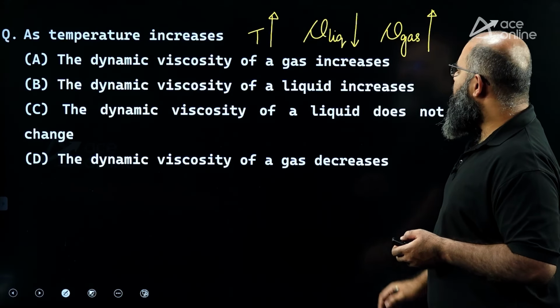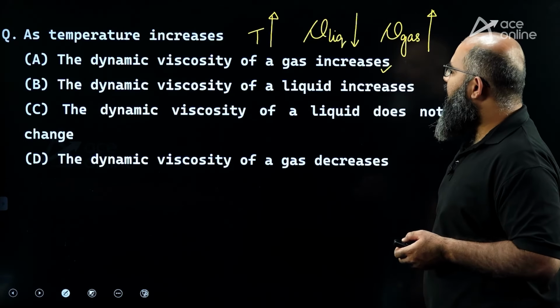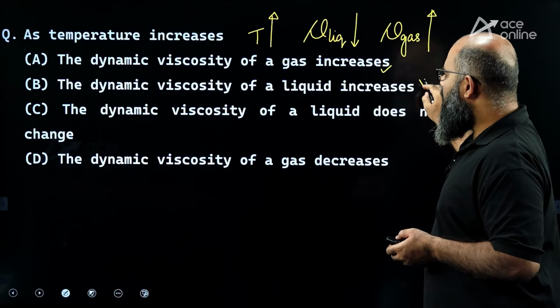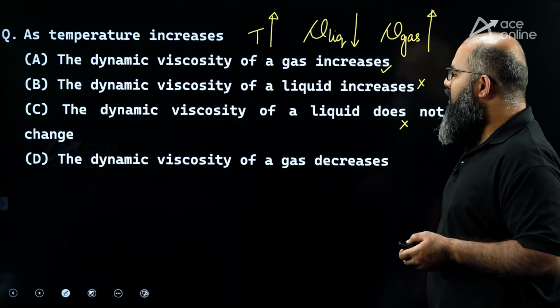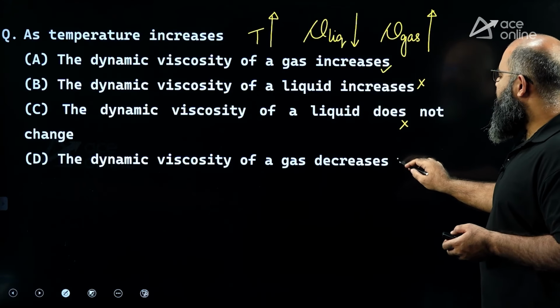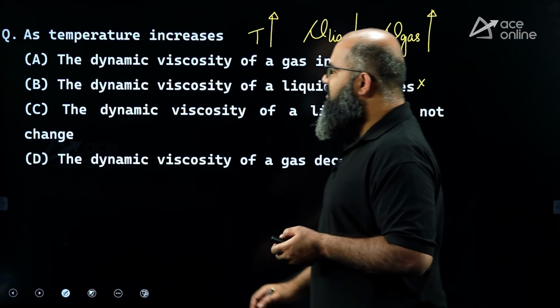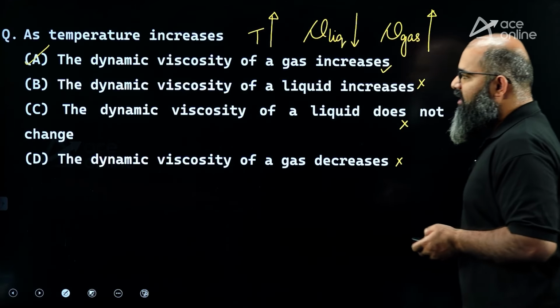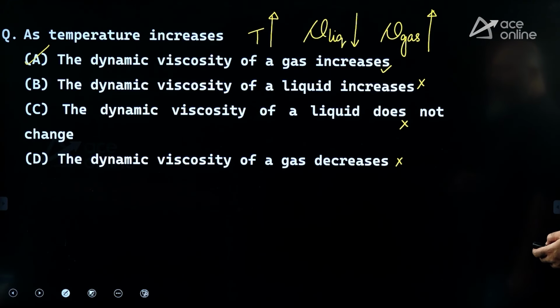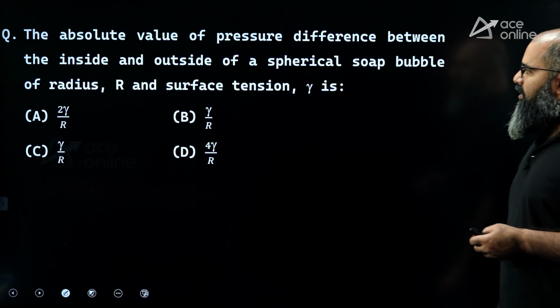So dynamic viscosity of gas increases, correct. Dynamic viscosity of liquid increases, wrong. Dynamic viscosity of liquid does not change, this is also wrong. Dynamic viscosity of gas decreases, this is wrong. The correct answer over here is option A. Option A alone is the correct answer over here. Moving further to the next question.